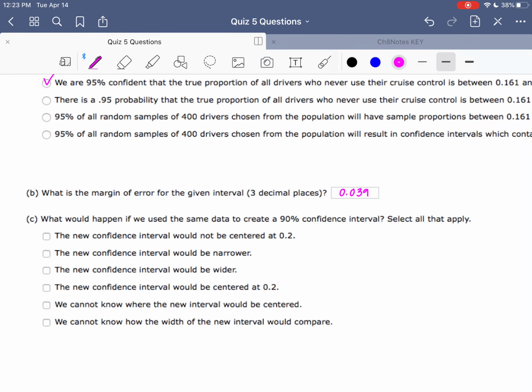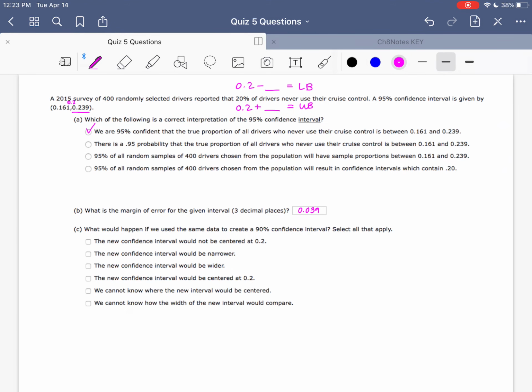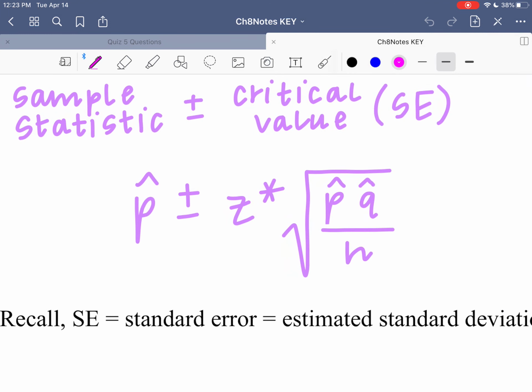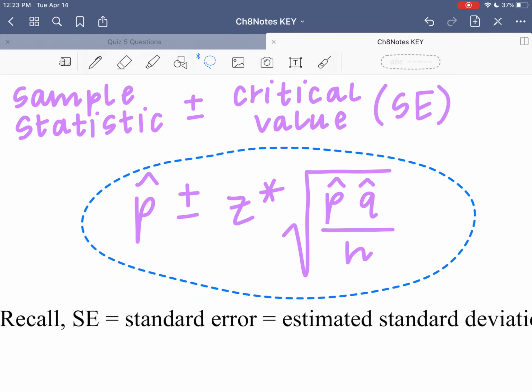Part C, what would happen if we use the same data, that same sample of 400, but we wanted to create a 90% confidence interval instead of a 95% confidence interval? So notice this is a select all that apply. So let's think about our formula for a confidence interval for a proportion. I'm going to flip over to our 8.2 notes where we actually had our symbolic formula here. So we have p hat plus or minus z star times our standard error. I'm going to go ahead and copy that over, and then let's talk about each of those different parts.